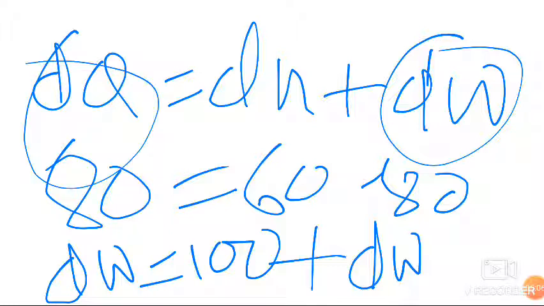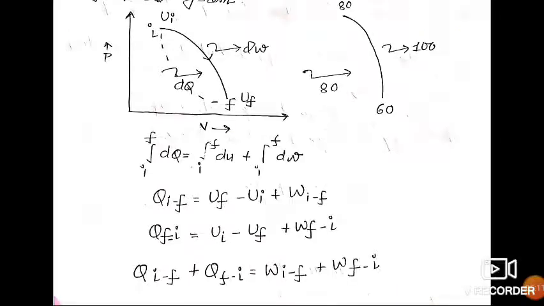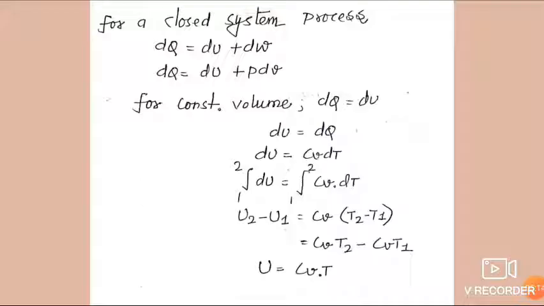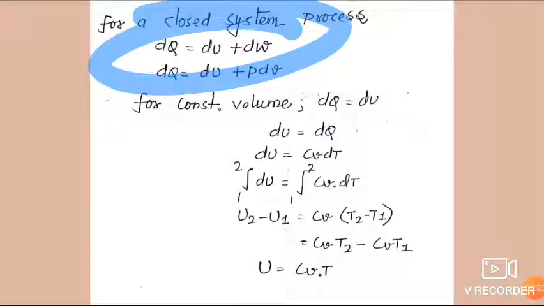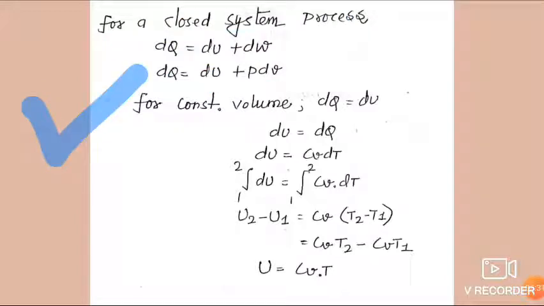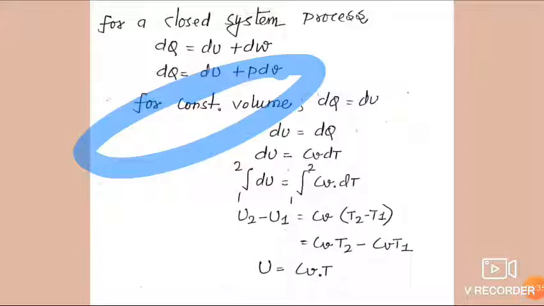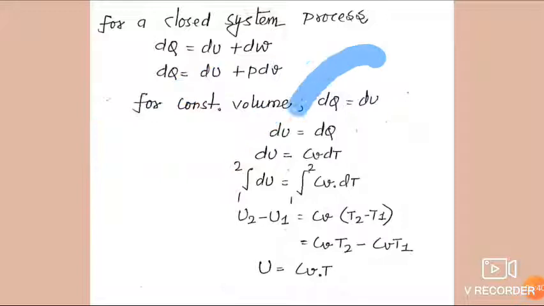Now friends, we will move to the derivation of internal energy. Here we know the first law of thermodynamics for a closed system process. It is dq equal to dw plus du. We already derived that dw is equal to pdv, so we will put the value here. For a constant volume process, dv is equal to 0. So dq becomes du.